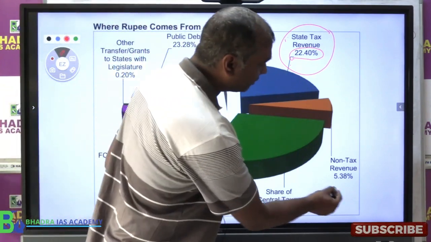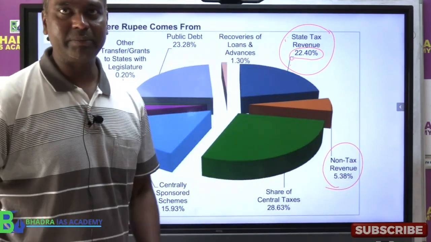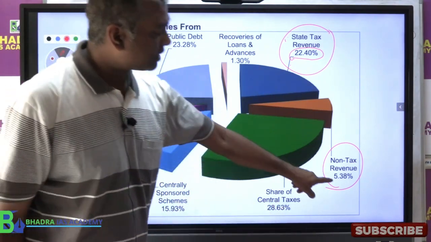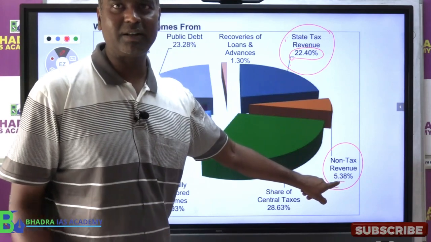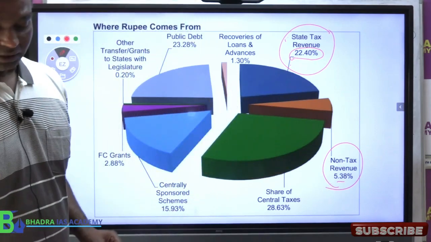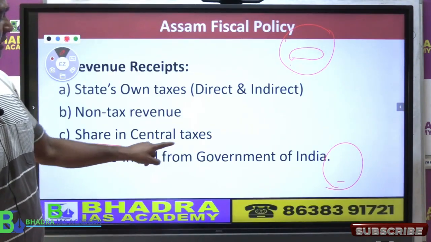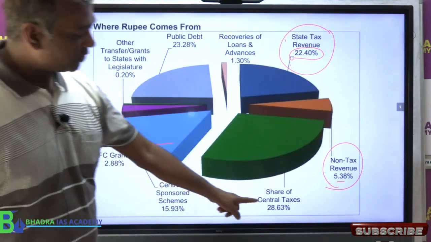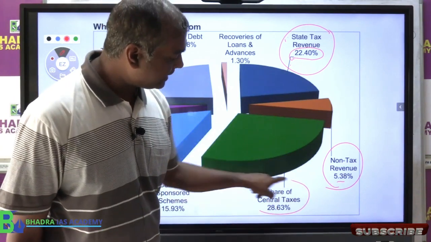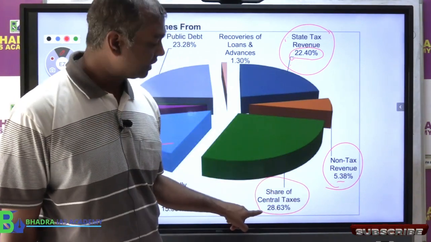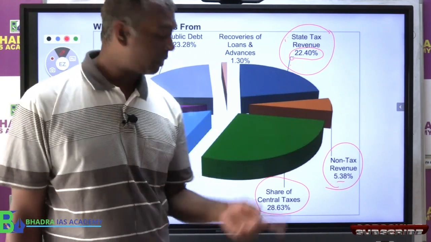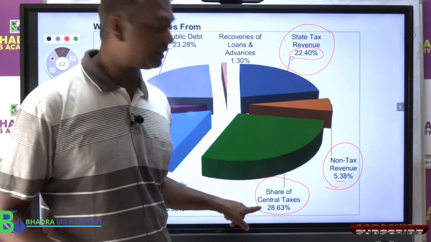Look at this one. What I told you, non-tax revenue. That means what? Fees, penalty, dividend, interest, all that. This is how much? Only 5%. That means what? Not much money comes from non-tax, right? Third, I told you, if you look at here, that is the share in central taxes. That means how much money Assam government is getting from central government ka taxes? 28% Assam government is getting from central government taxes, right? Like corporation tax, income tax, etc. From there, state government ko share milta hai.